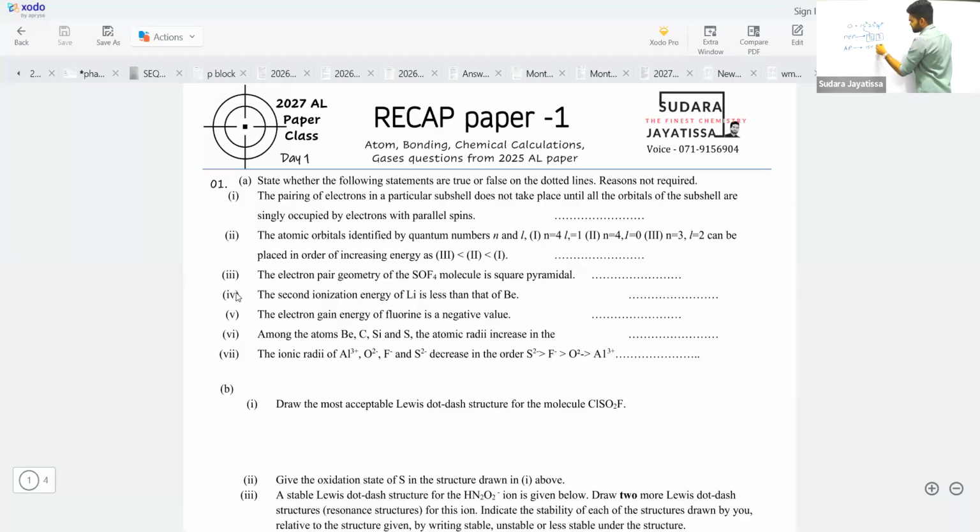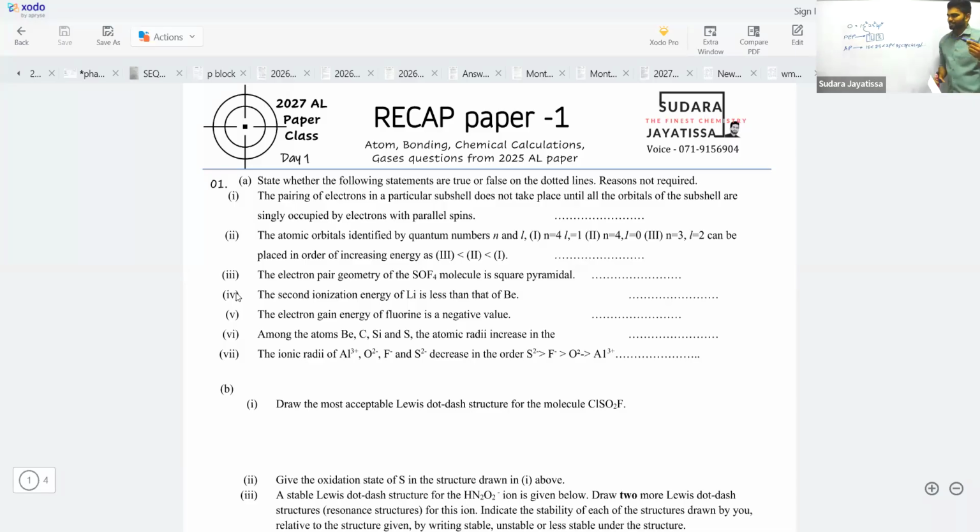Like that, electrons are filled in ascending order of their energy. So 1s, 2s, then 2p, 3s. After 3s, you have 3p. After 3p, you have 4s. After that, 3d. Like that, remember that order is given by what? Aufbau principle. Okay, so by following those 2, you can write this electronic configuration.